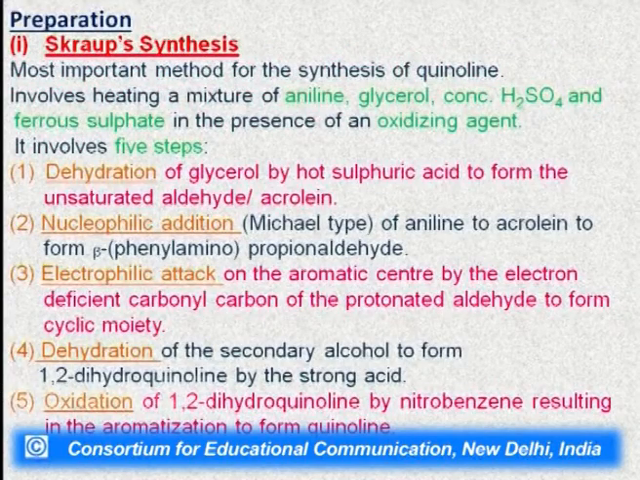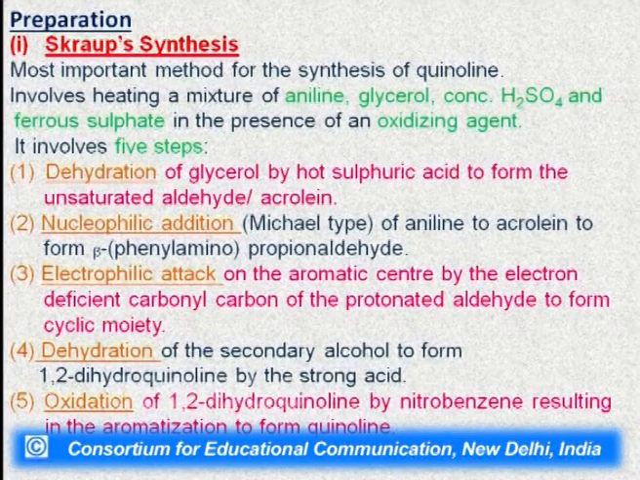Then comes the preparation of quinoline. Many types of synthesis, many name reactions are there which will account for the synthesis of this ring structure. One of them is the Skraup synthesis. It is the most important method for the synthesis of quinoline. It involves heating a mixture of aniline and glycerol with concentrated sulfuric acid and ferrous sulfate in the presence of an oxidizing agent.